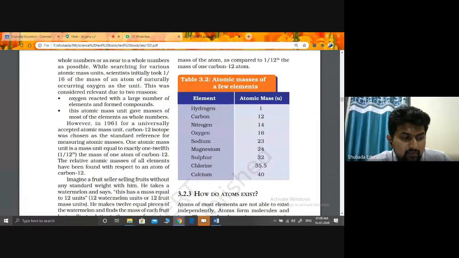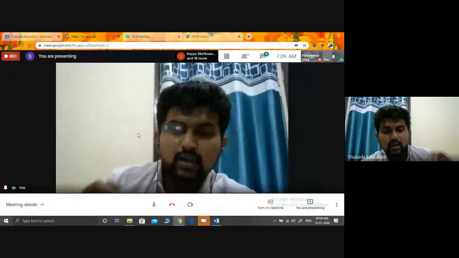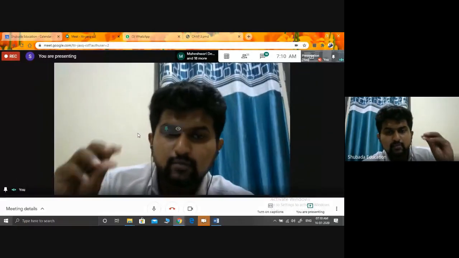The mass of an atom. Look in your textbook. The mass of an atom of a chemical element, for example a hydrogen atom, how much does it weigh? That is the atomic mass unit.